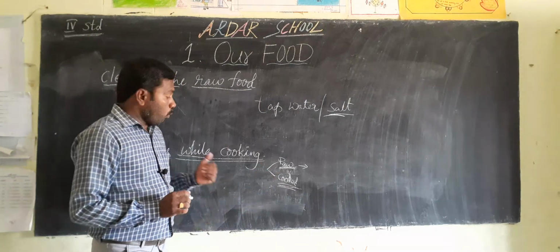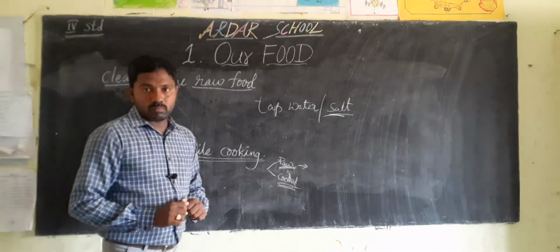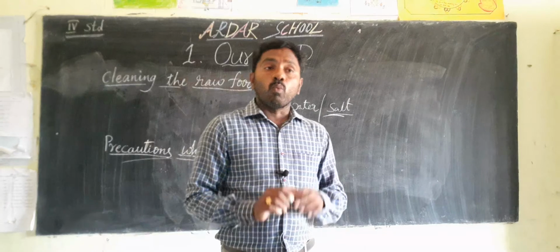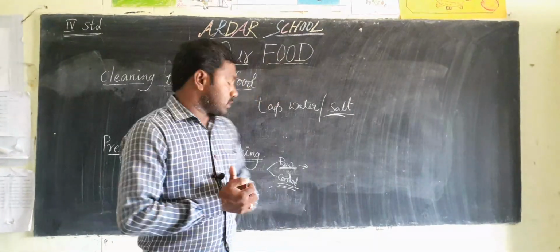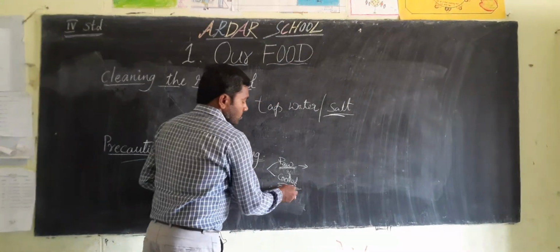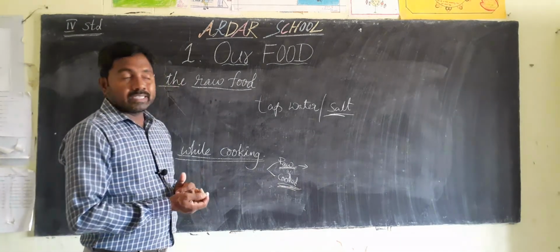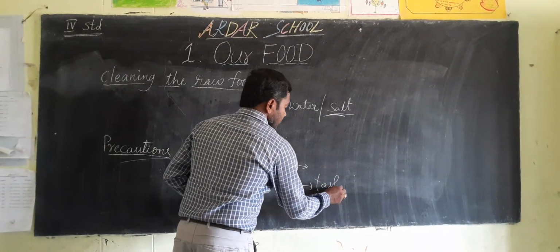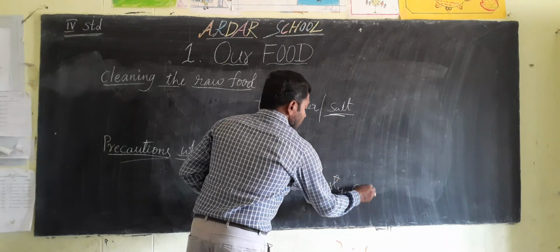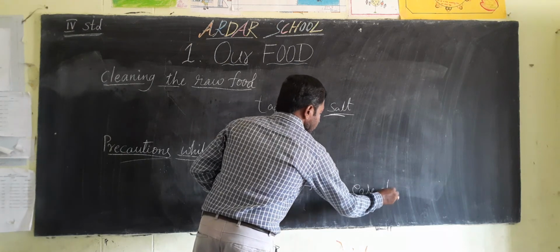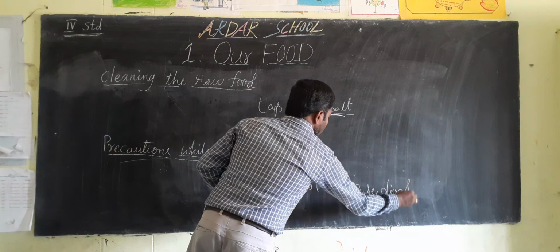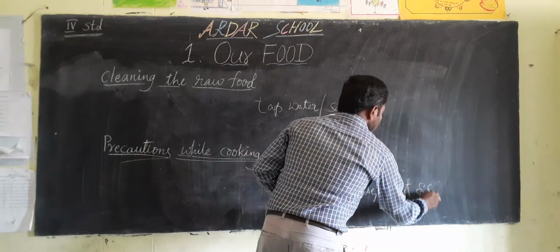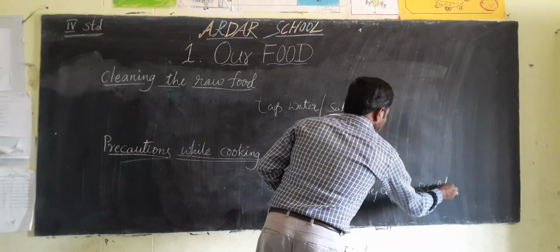Okay children, why are we cooking? Because after cooking, the food is tasty, easy to digest and soft.